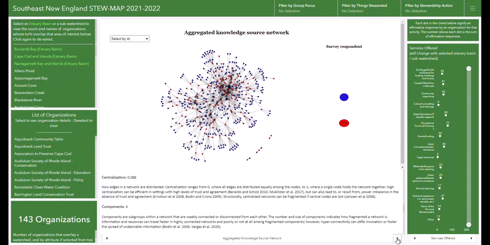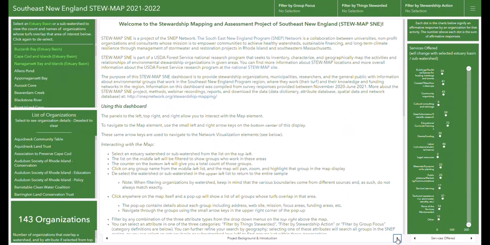One more click on the bottom returns you to the project background and introduction page. We hope you find this dashboard informative and a useful way to explore the numerous environmental groups working within the Southeast New England program region.